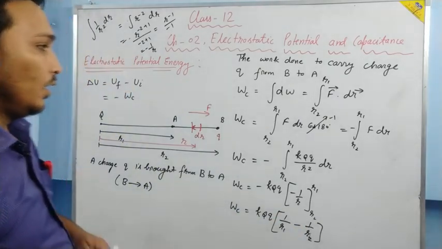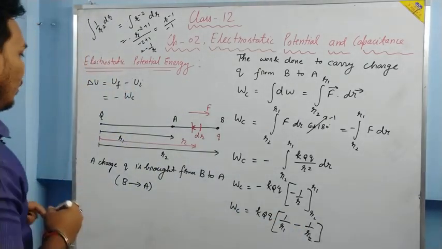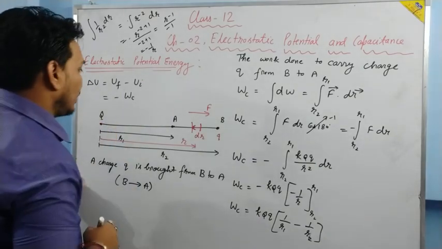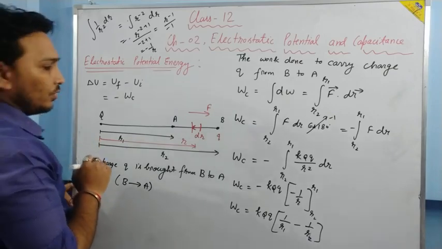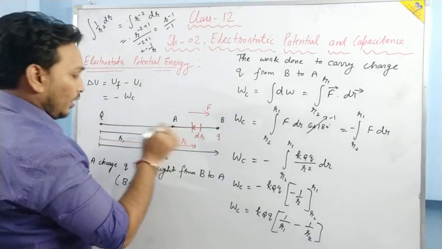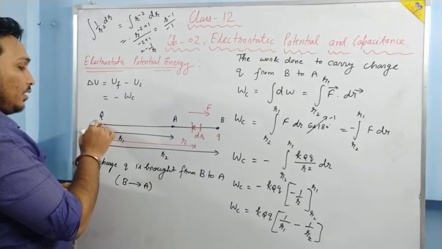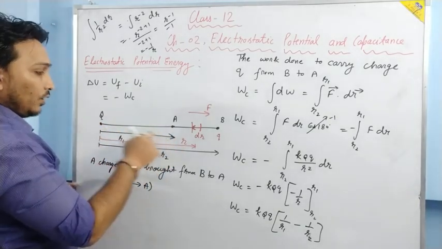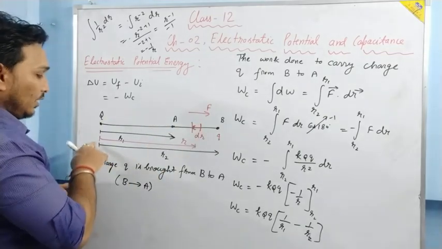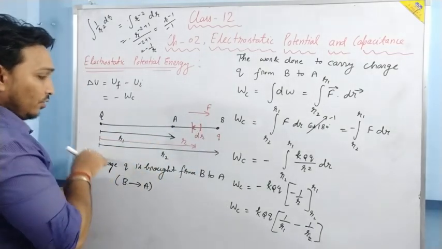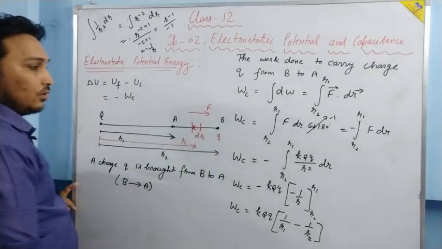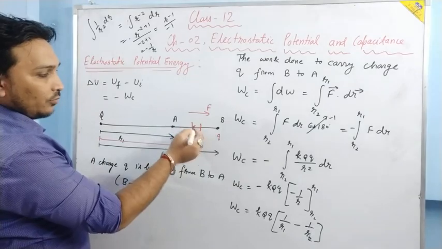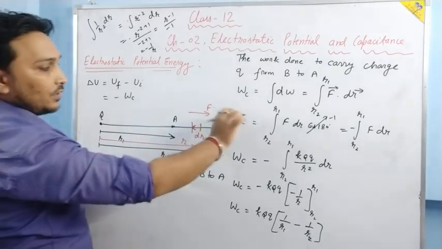Now, since we are dealing with vector quantities, from here till here the distances are measured from capital Q. The directions of R1, R and R2 are all in the same direction, but dr is in the opposite direction, and F is in this direction.